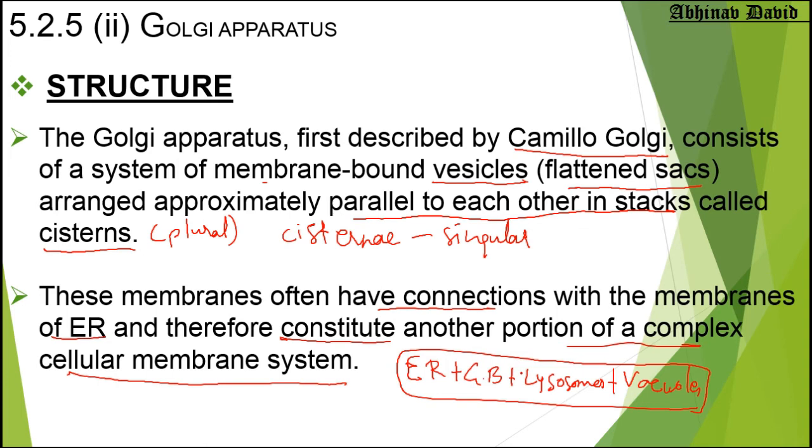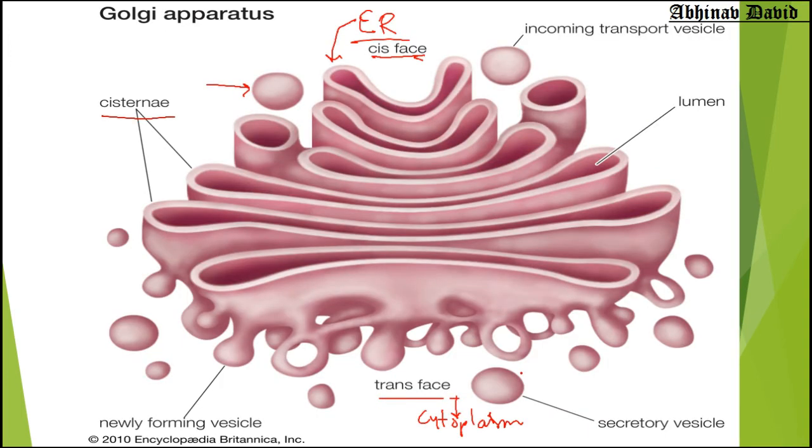Now as you can see in the diagram, something is written here: incoming transport vesicle. So what is it basically doing? It is collecting the proteins and lipids from the ER. So it collects proteins and lipids from the ER, stores them, then modifies them, and then packs them.